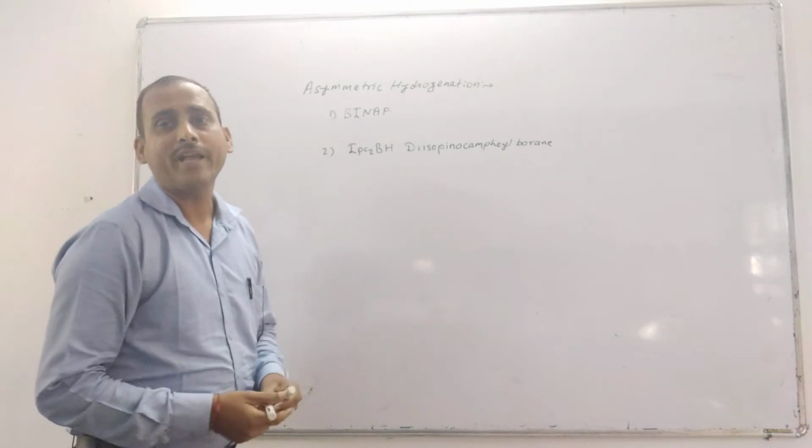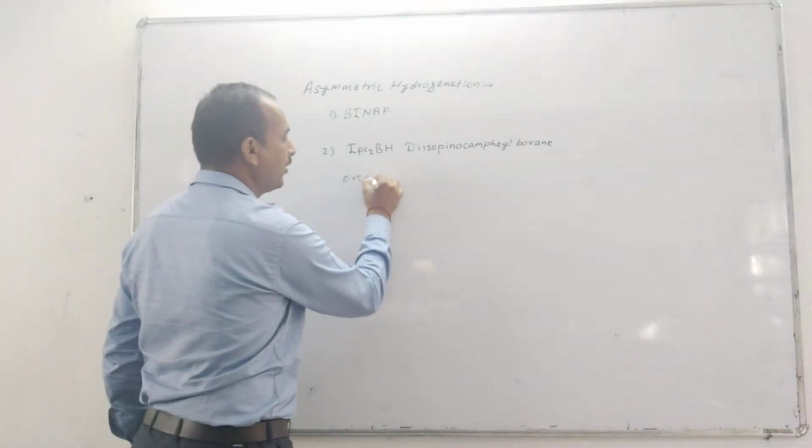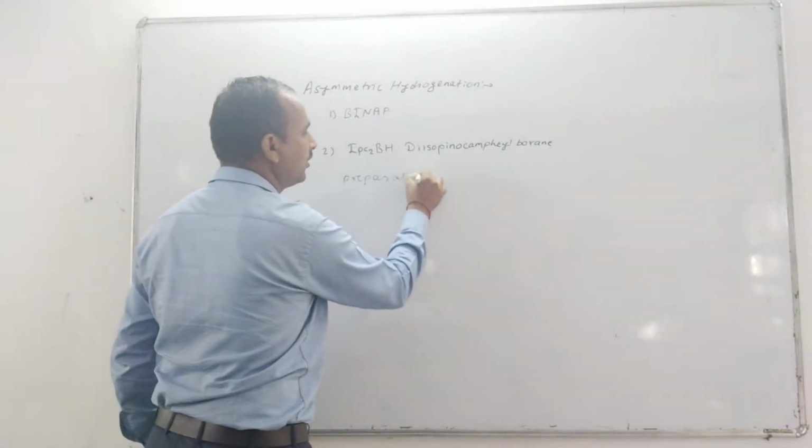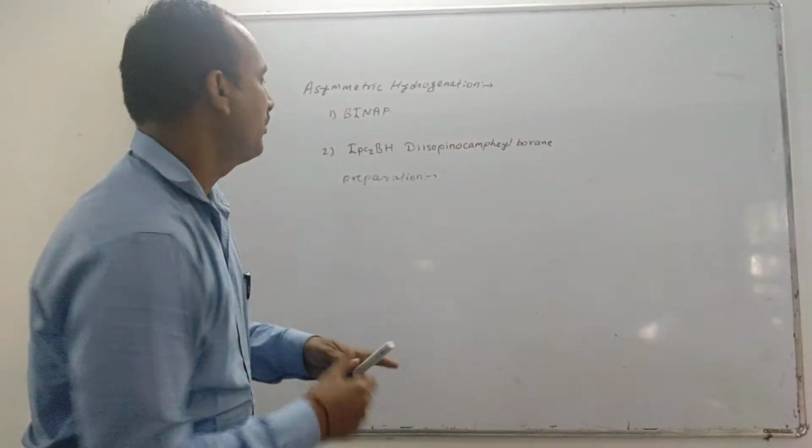So let's see the reactions for the preparation of these two, plus and minus.